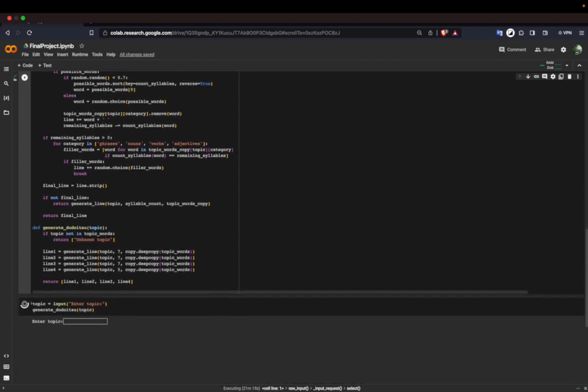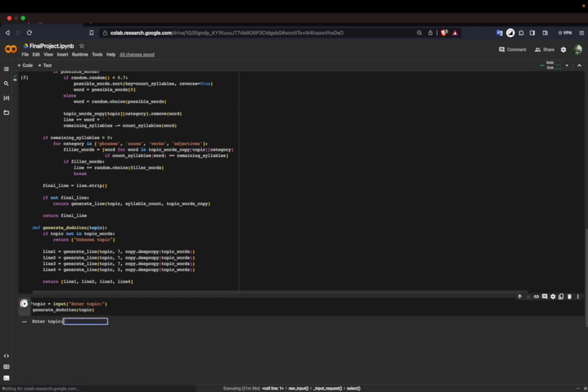Then generating a Dodoitsu. The generate Dodoitsu function orchestrates the generation of a complete Dodoitsu poem. It checks if the provided topic exists in the word pool, calls the generate line function four times to produce the four lines of the poem, adhering to the 7-7-7-5 syllable structure, then returns the completed poem.